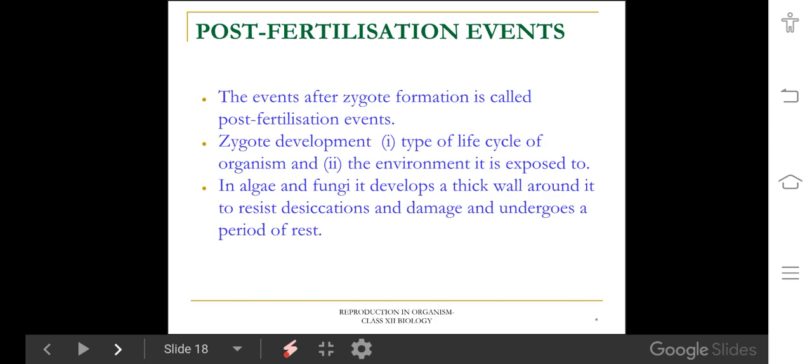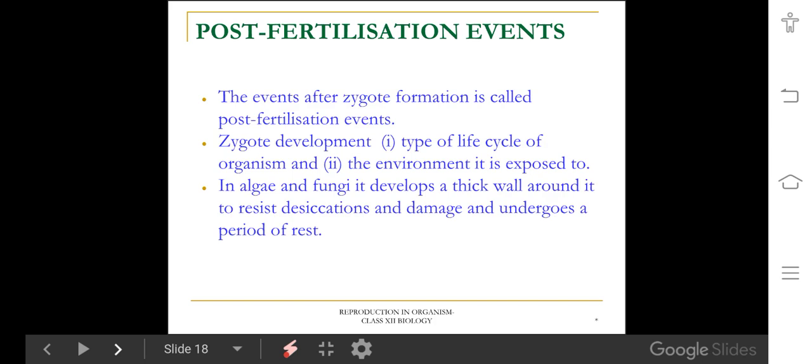Another type of fertilization is internal. That means fusion of male and female gametes takes place inside the body of an organism. In internally fertilized organisms, when the zygote develops, a thick wall does not develop, because it is formed inside the female body of an organism. It is a characteristic feature of the zygote.